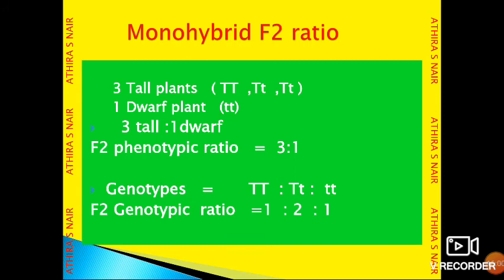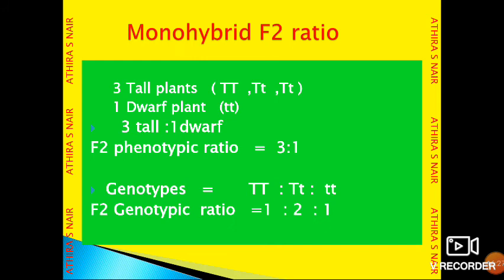Here we can say that in the monohybrid F2, three tall plants and one dwarf plant are produced. That's why the monohybrid F2 phenotypic ratio is 3:1. That is three tall plants and one dwarf plant, based on physical appearance.